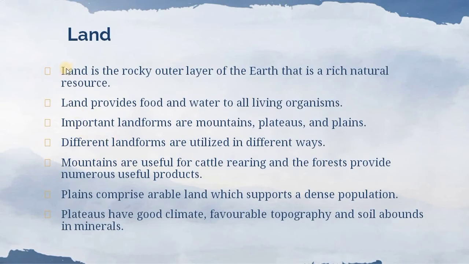Now let's learn about the land where we all are living, where we do our agriculture. Land is a rocky outer layer of the earth that is a rich natural resource. Land provides food and water to all living organisms. Important landforms are mountains, plateaus and plains. Different landforms are utilized in different ways.